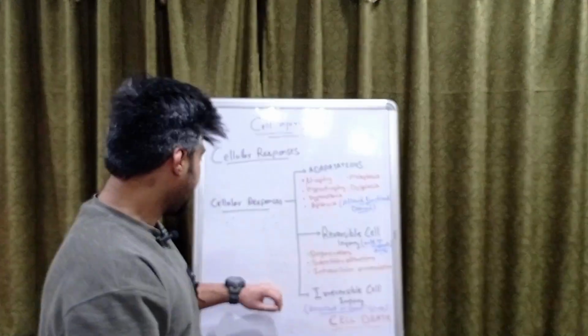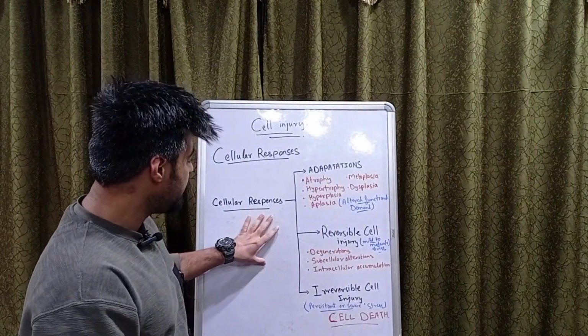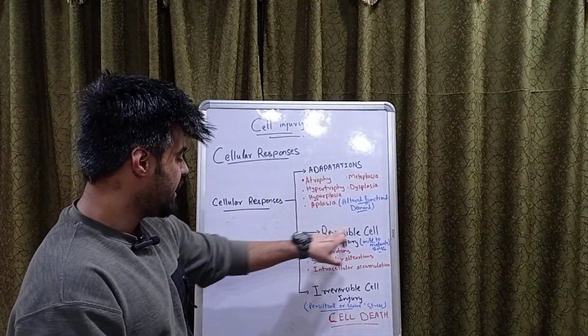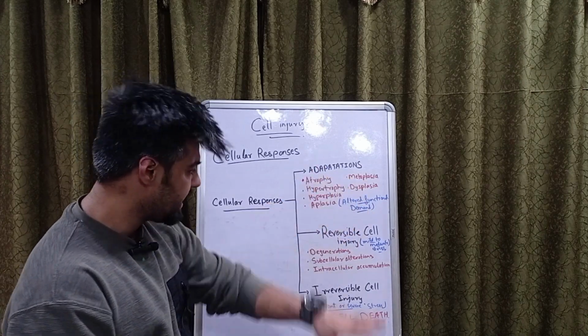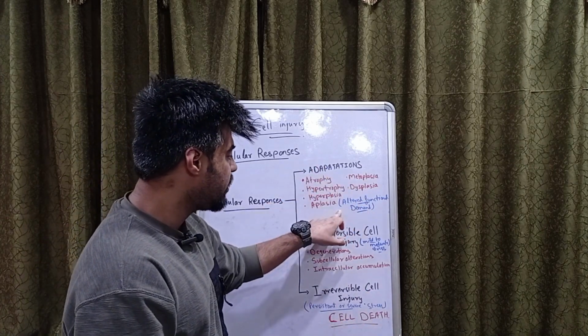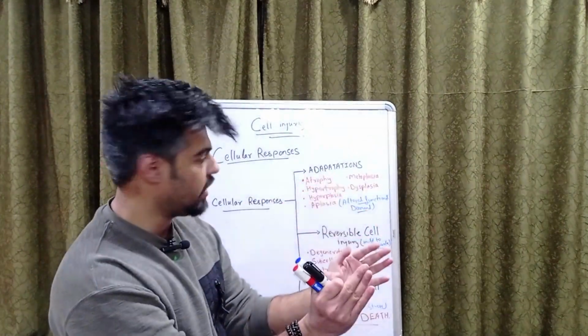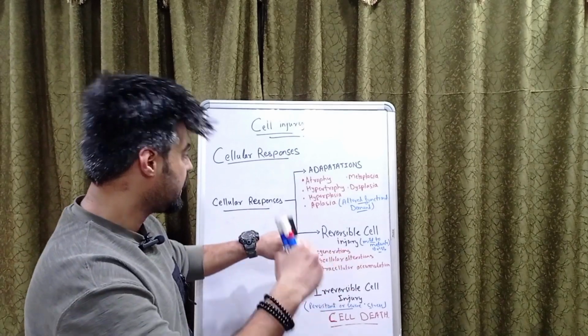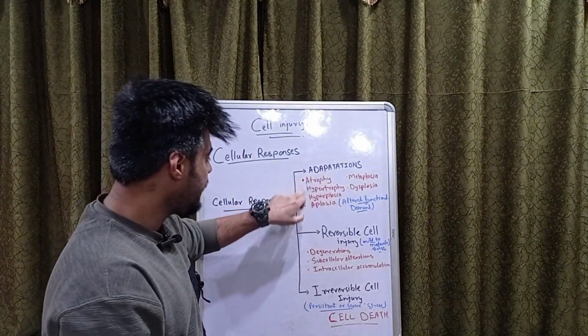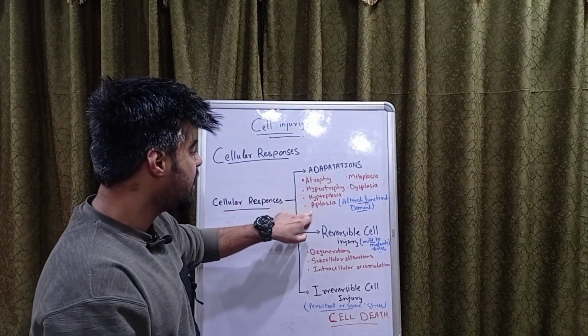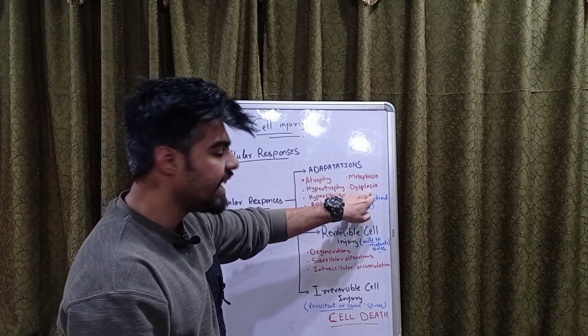So, repeating it again, what are the cellular responses or types? First is adaptations. When does an adaptation occur? Once there is an altered functional demand, and what will happen there? A morphological change will occur. What are the different types of adaptations? Atrophy, hypertrophy, hyperplasia, aplasia, metaplasia, and dysplasia.